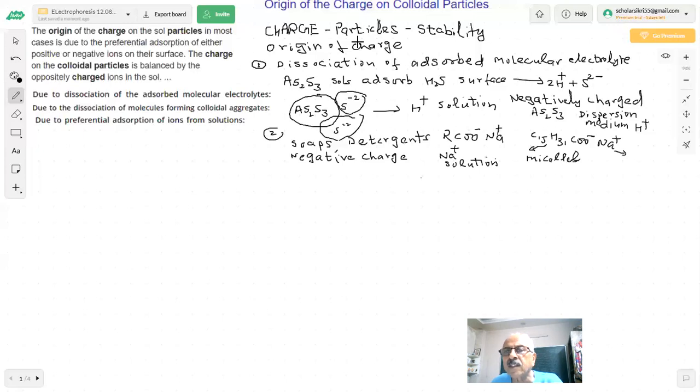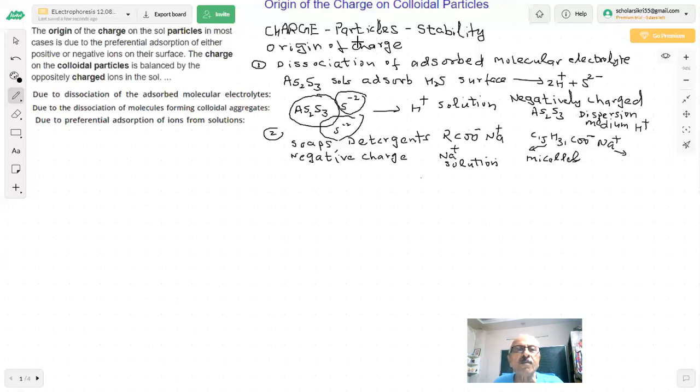So opposite charge is there in the dispersion medium. The cleansing action of soaps such as sodium palmitate is also due to the formation of micelles. A hundred molecules combine and are negative, and in the solution you have positively charged sodium ion. This is the second way the charge comes on them.